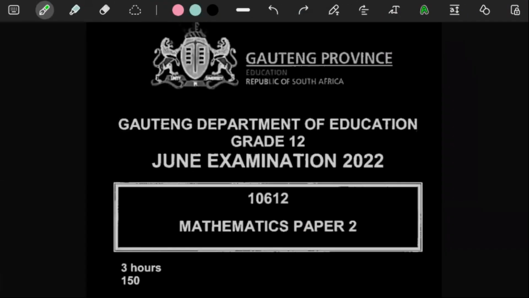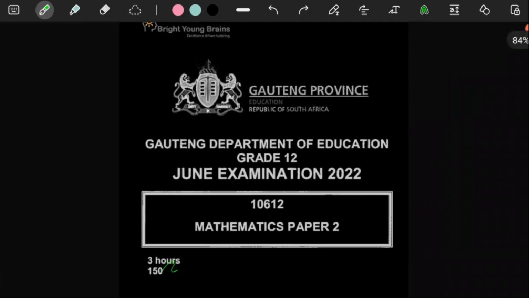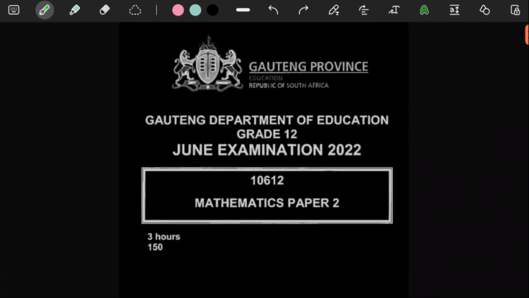Gauteng Department of Education, grade 12, June examination 2022, mathematics paper 2. This is a 3-hour paper out of 150, and we're basically going to go through the entire paper without leaving anything out.